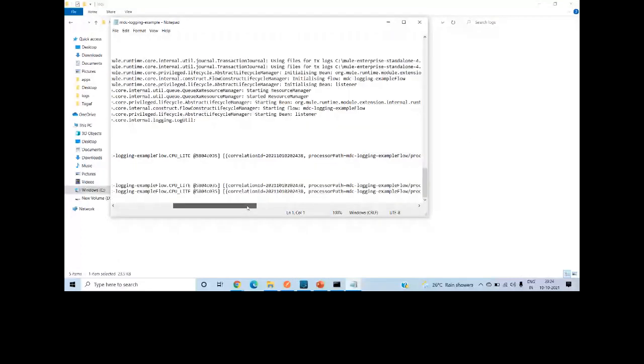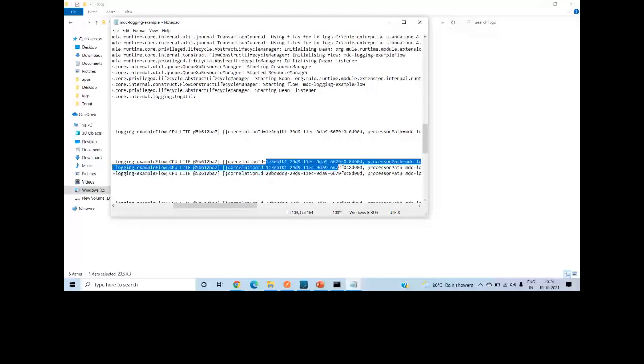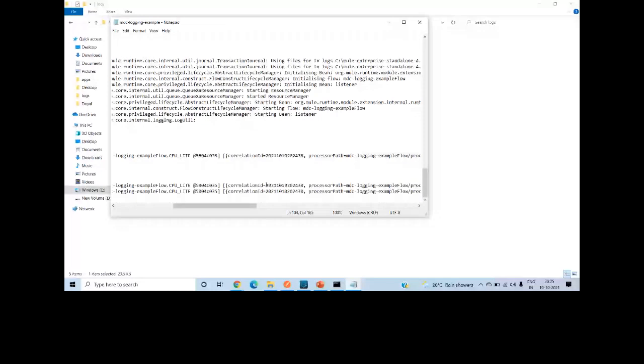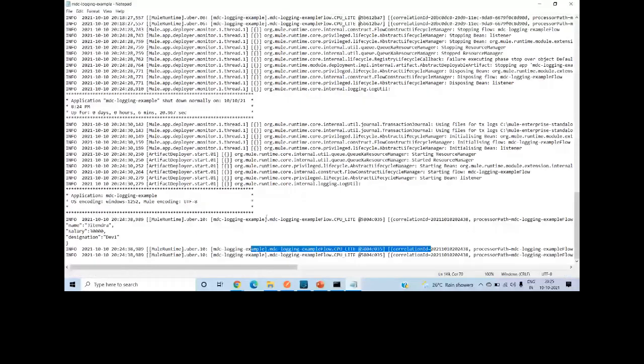Here you can see the correlation ID has been generated in this particular format, basically, right? So you can see that. Previously it was using a UUID correlation ID, but now it has generated in the format which we have decided. Okay, any doubt on this?